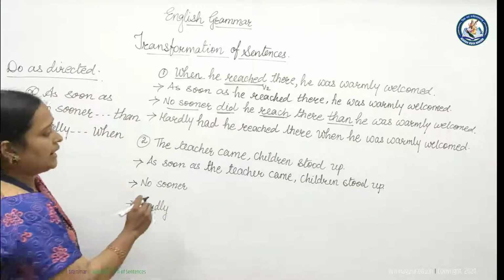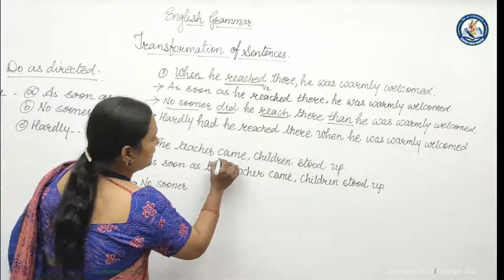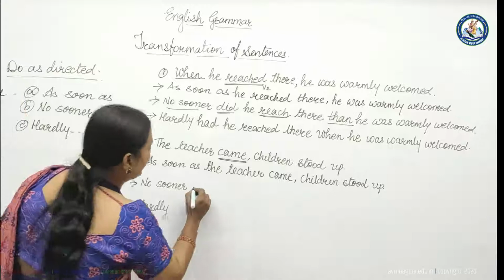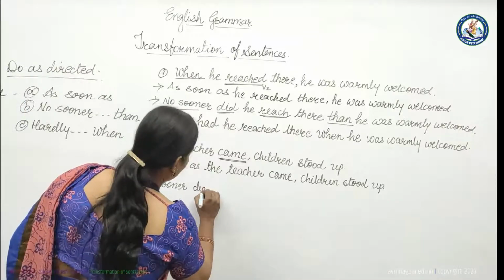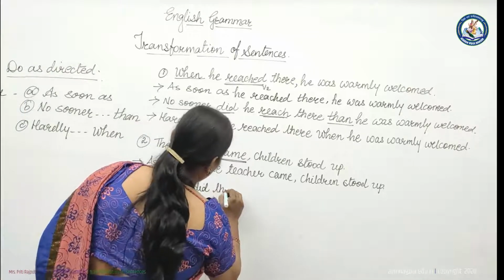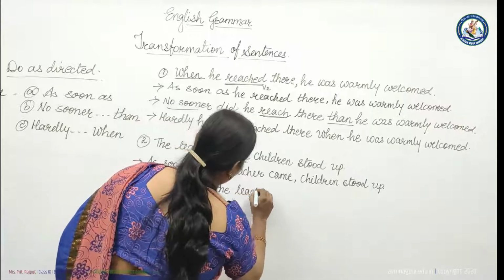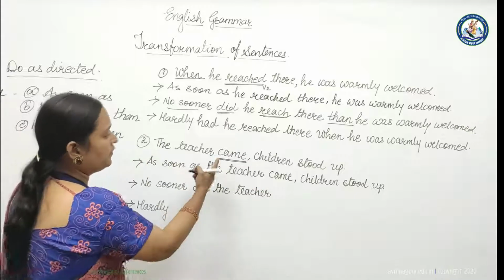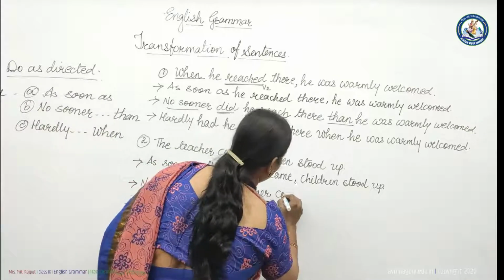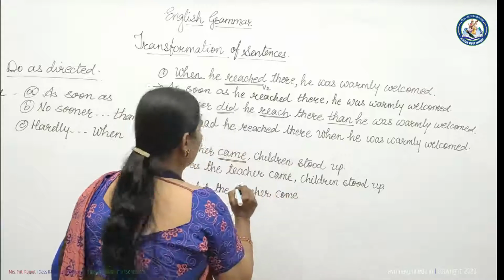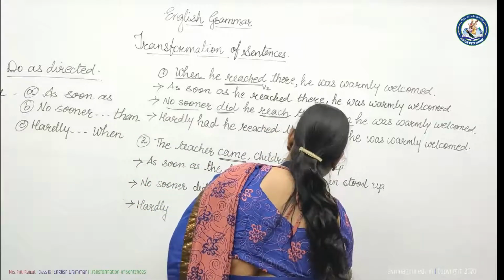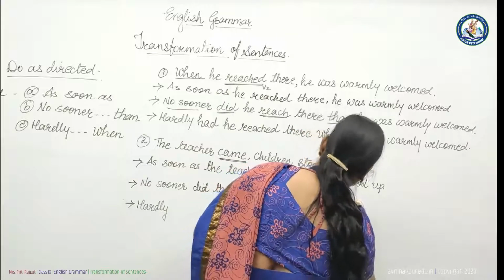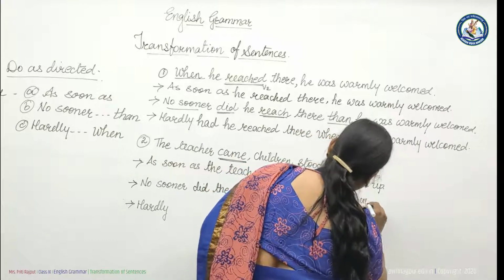Then no sooner, and here we have to write a helping verb. Here it is came, so once again we have to write did. No sooner did the teacher, see, came, the V1 form of came is come. No sooner did the teacher come than, in place of the comma we are writing than, children stood up.